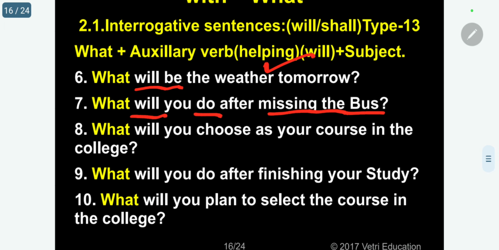What will you choose as your course in the college? After joining college, I am asking a question. What will you choose as your course?